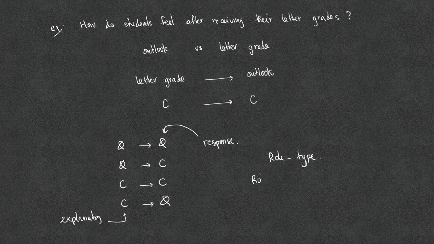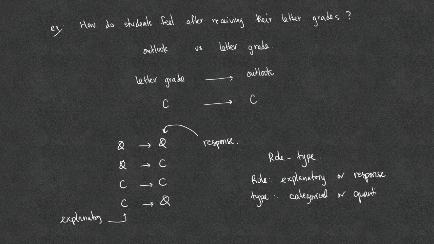The role is either explanatory or response. The type of the variable is whether it is categorical or quantitative. And so there are two roles and two types. We would end up with four cases. Depending on the case, we would use different statistical features or procedures to examine them.